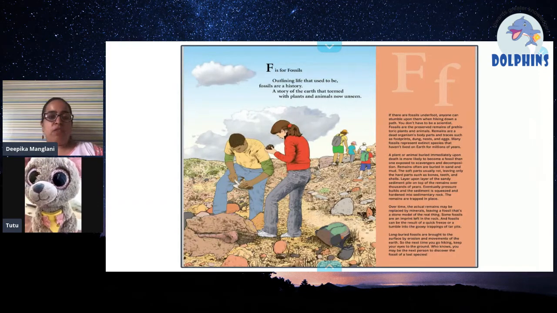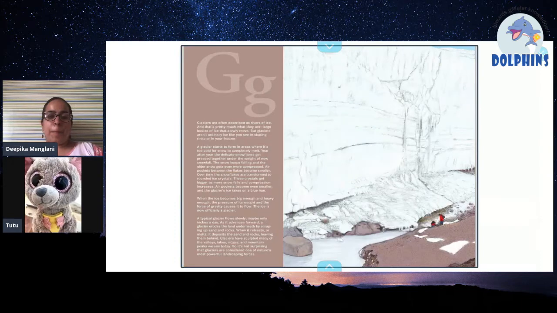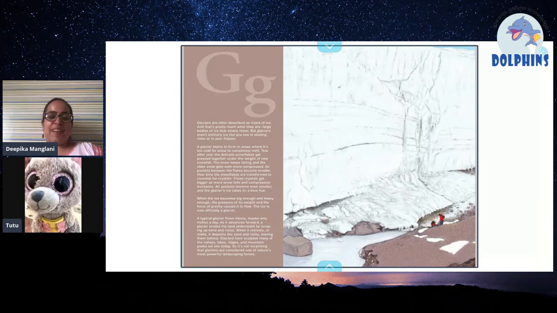And F is for fossils. Have you ever seen fossils? Yeah, I've seen them in the museum. Which museum? In Australia, when I came, I saw museums.